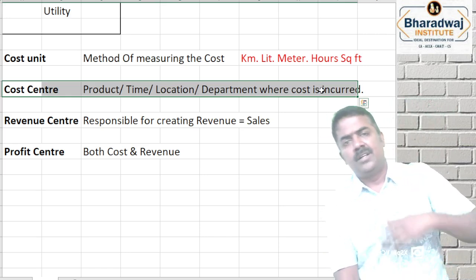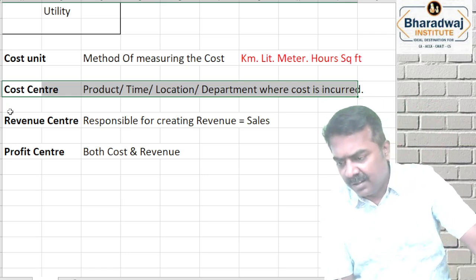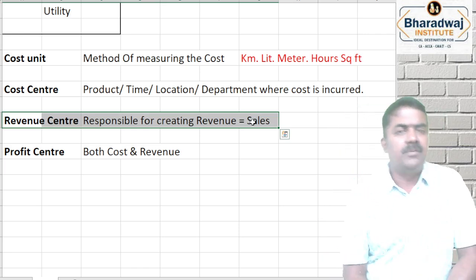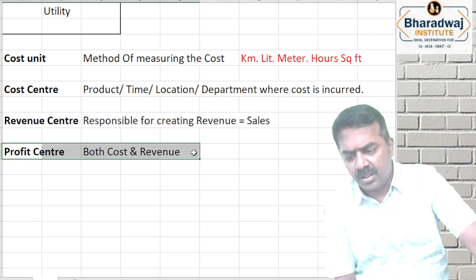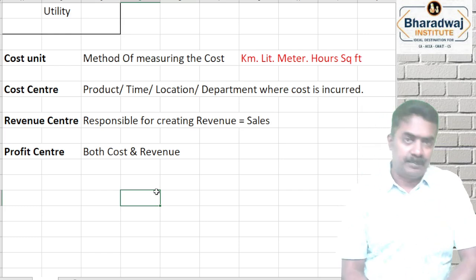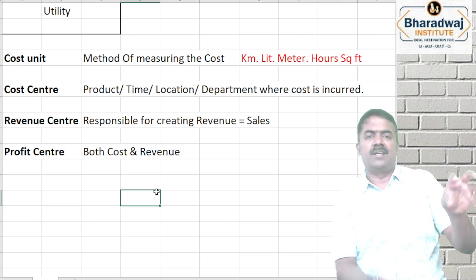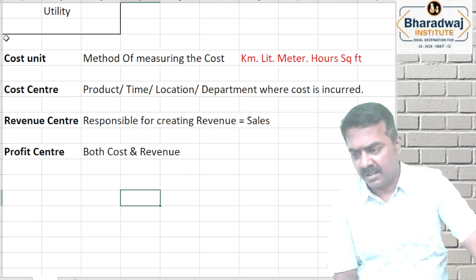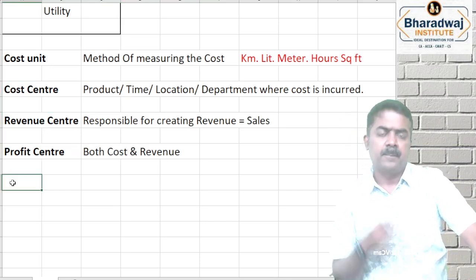Some companies will have only cost centers. For example, you're having 10 factories across the country. Every factory is a cost center. The products are sold in 25 showrooms across the country. Every showroom will become which center? Revenue center. If you have both cost and revenue, for example, you're running a hotel in different places, the hotel will have a cost, and in the hotel you will have what? A revenue. That is called which center? Profit center.